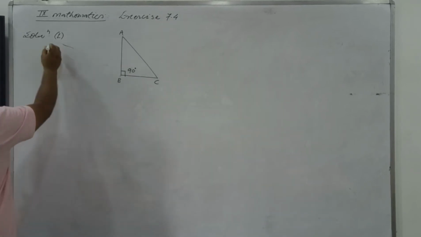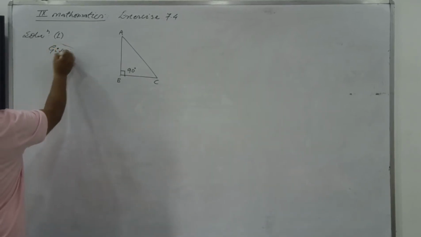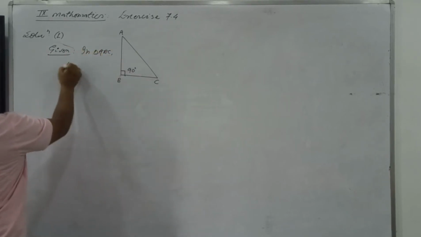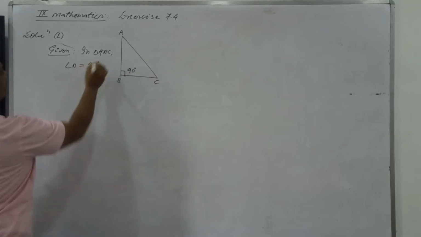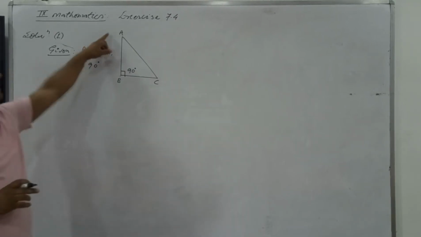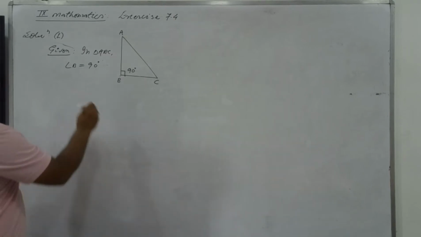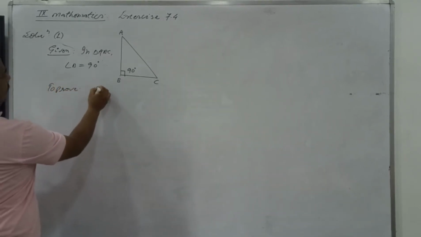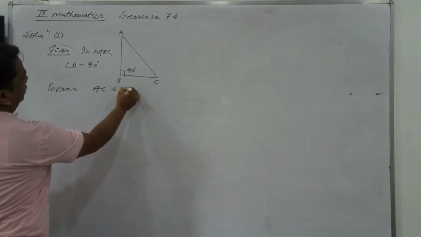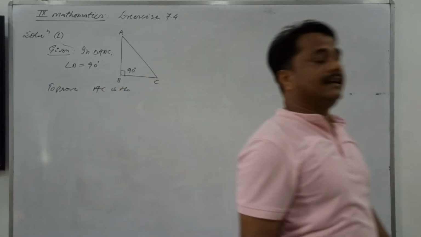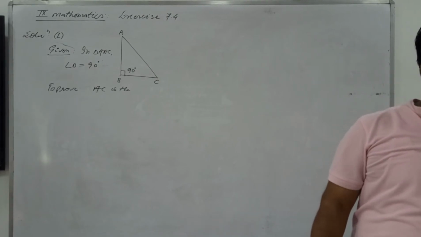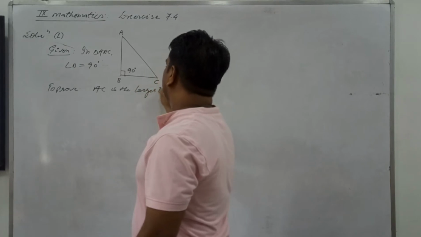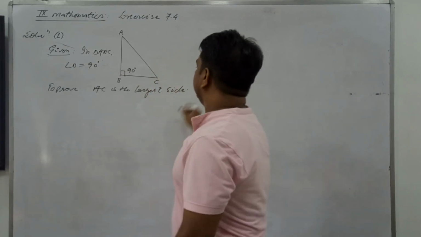So you need to write down here, given, in triangle ABC, angle B is 90. And what do you have to prove? To prove AC is the longest side. Clear? AC is the longest side.